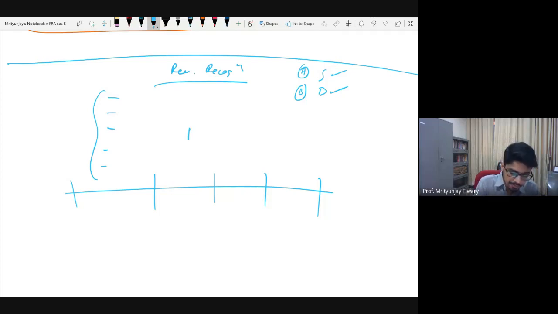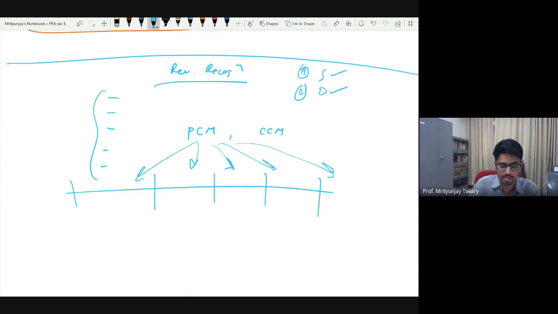Let me call them percentage of completion method, PCM, and completed contract method, CCM. These methods are applicable only in those situations where work spans more than one accounting period. For example, you are constructing a bridge, a multi-story building, or doing some oil exploration, where it is expected to span more than one accounting period. There, you can adopt either the percentage of completion method or the completed contract method.